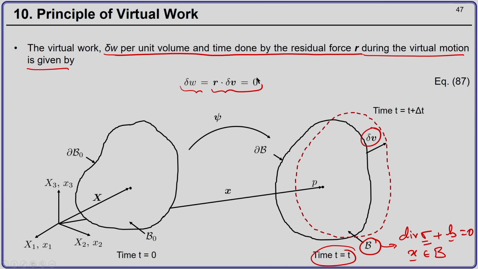Remember, when you are using finite element, your equilibrium equation will not be satisfied, and this divergence of sigma plus b will be equal to r. So, now the virtual work done by these residual forces will be r dot del v. So, the virtual work per unit volume per unit time will be r dot del v.